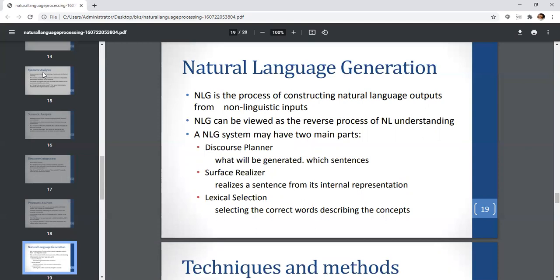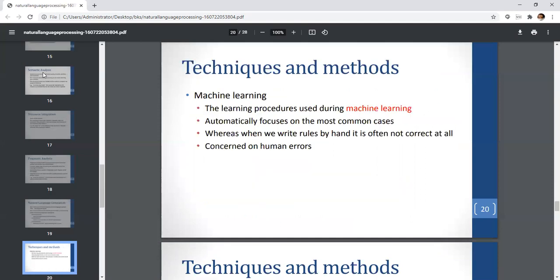Natural language generation. NLG is the process of constructing natural language outputs from non-linguistic inputs. NLG can be viewed as the reverse process of NL understanding. An NLG system may have two main parts: discourse planner, what will be generated with sentences; surface realizer, realizing a sentence from its internal interpretation; and lexical selection, selecting the correct words describing the concept.